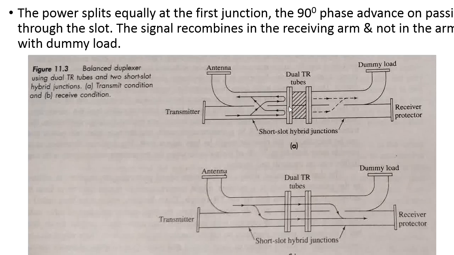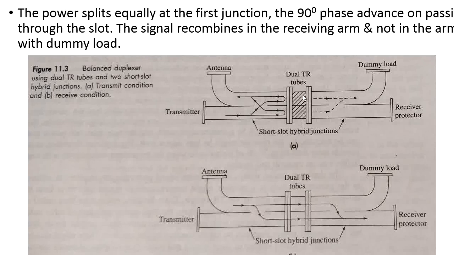After transmitting the signal from the transmitter through the antenna, it has to quickly deionize, because at that time the voltage of the signal will become low. Whenever the voltage of the signal is high, the gas present in the TR switch will quickly ionize in order to block the signal from passing to the receiver part of the radar. After transmitting the signal, the gas has to deionize quickly, because the echo signal received from the moving target again needs to pass to the receiver here. Next is the construction part.